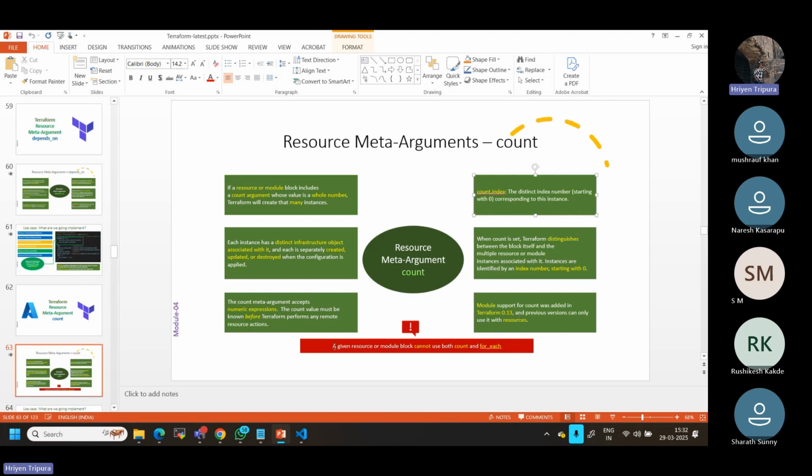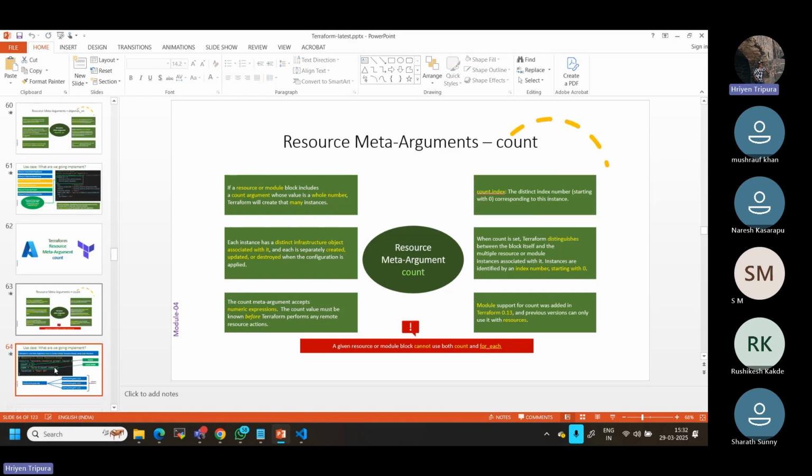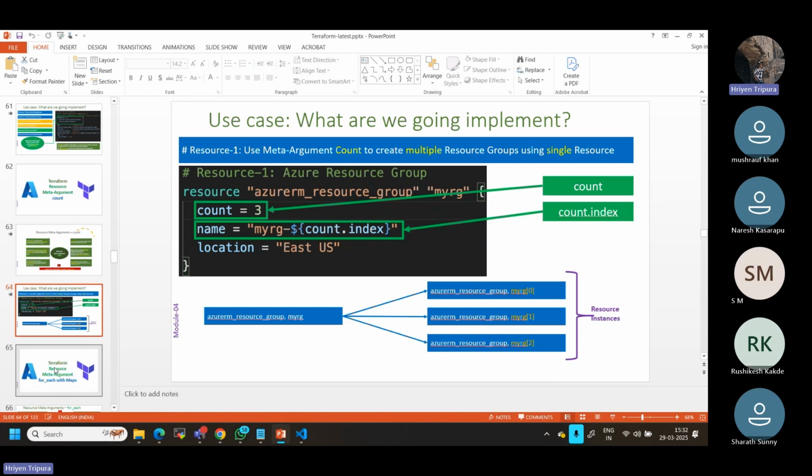As I mentioned, the given resource or module block cannot use both count and for_each. So it cannot use count and for_each together. It should be either one. Now, if you see here, I have given count as 3. Now I can give something like this. This is nothing but defining the count index number if I have to call it. So we have to use it like this.